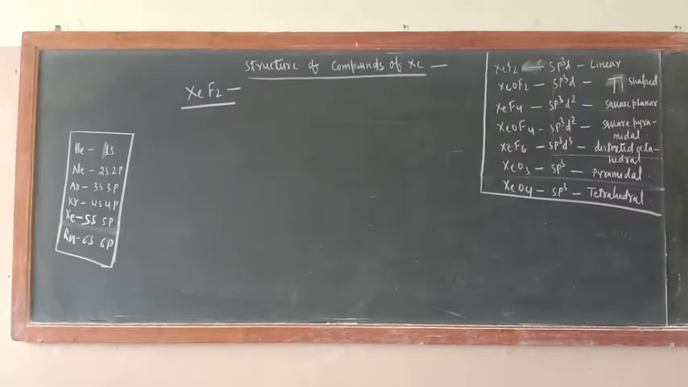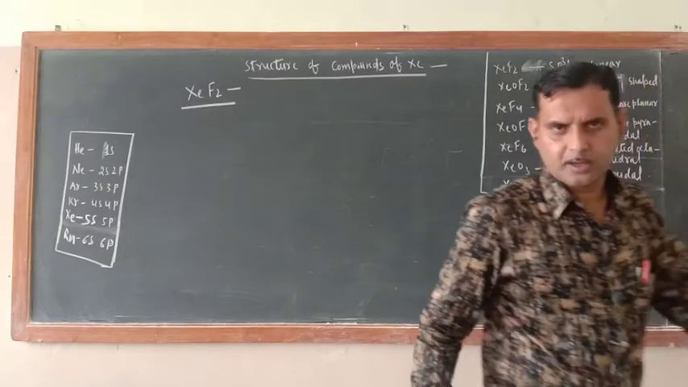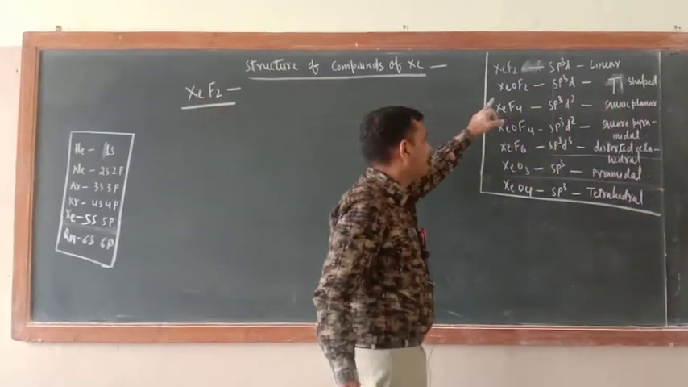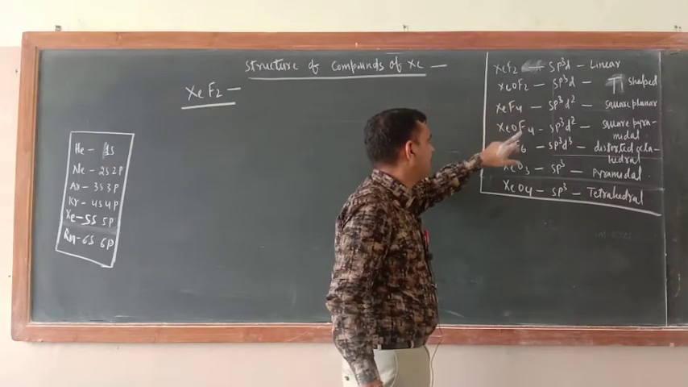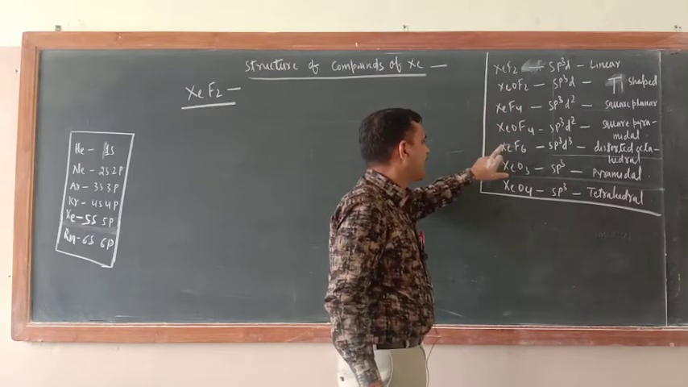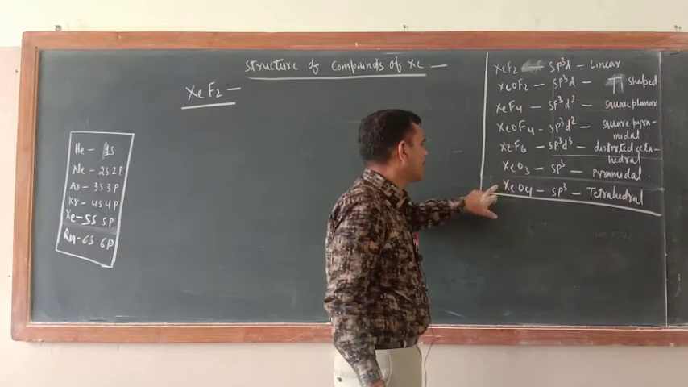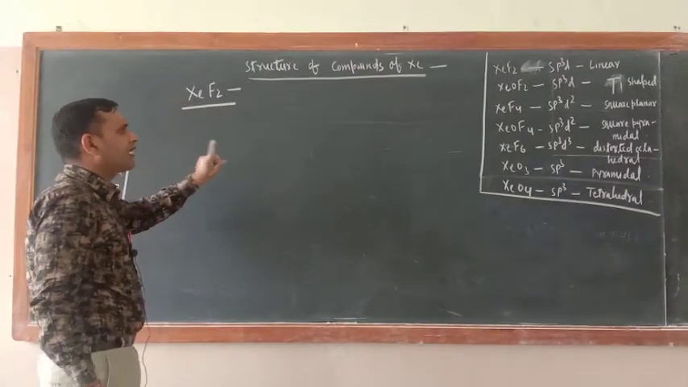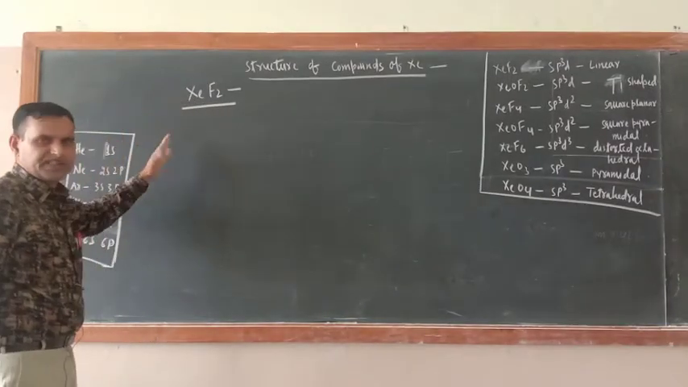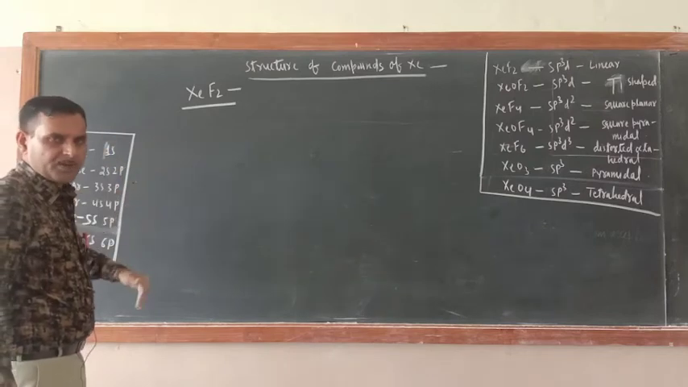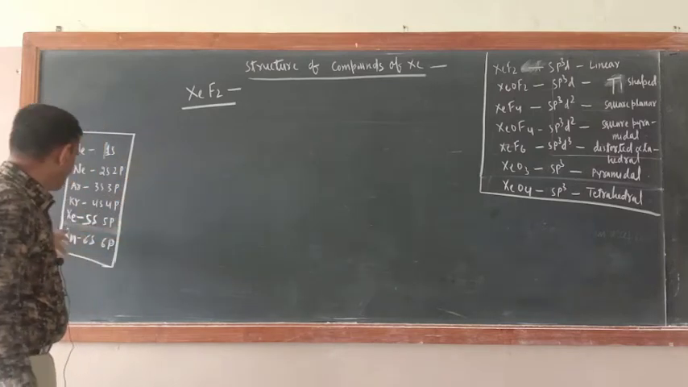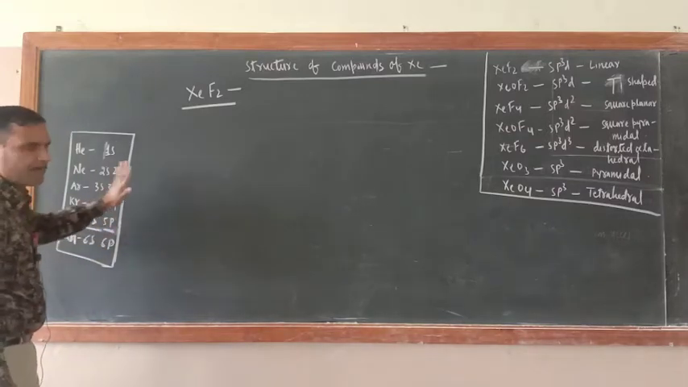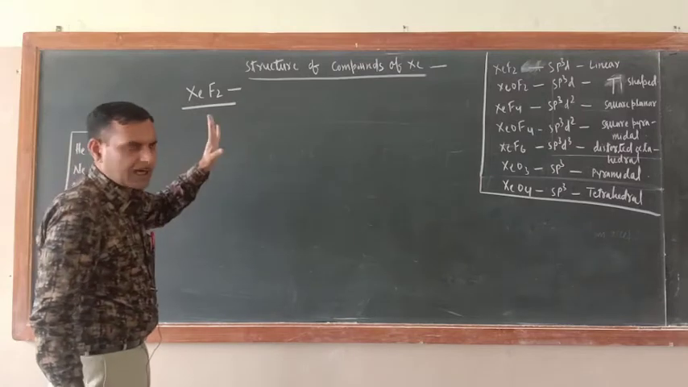So dear cadets, now the structure of compounds of xenon. How many compounds of xenon are there? XeF2, XeOF2, XeF4, XeOF4, XeF6, XeO3, XeO4. These are the compounds. We'll begin with XeF2. Basically all are compounds of xenon. And what is the valence shell of xenon? The valence shell of xenon is 5s and 5p. There is no need to write the full electronic configuration.